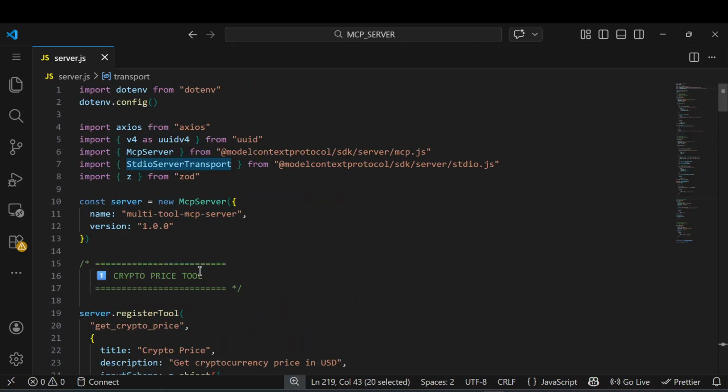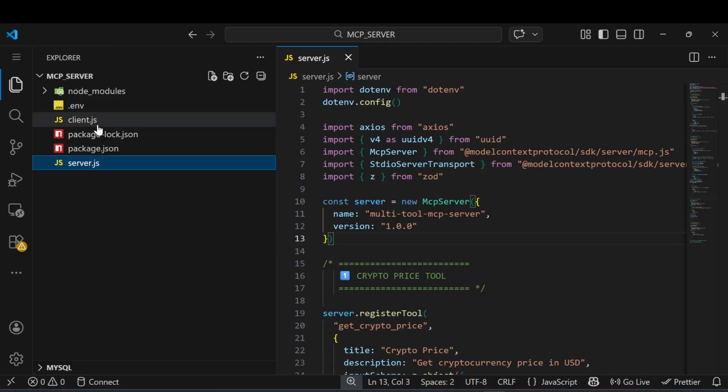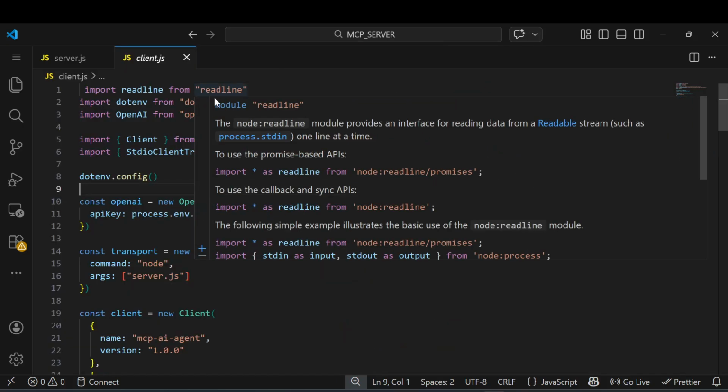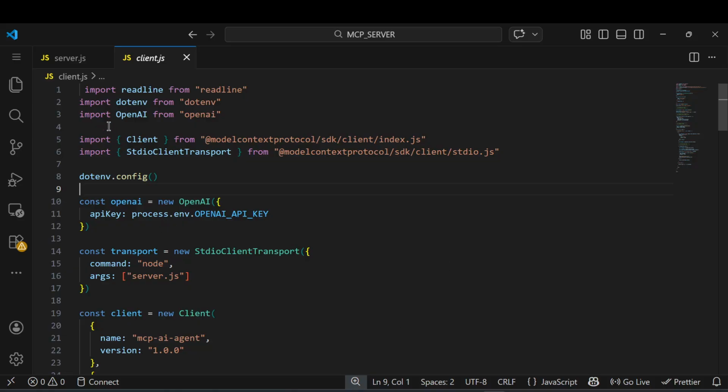You can create multiple clients and utilize these kinds of tools very easily. That's good. Now you can see this is our client. I'm using readline to read from the terminal, and .env, of course, for OpenAI, because we need OpenAI to call the LLM. We also need the client from MCP, and the StdioClientTransport, to interact with that transport. That's why we need these.